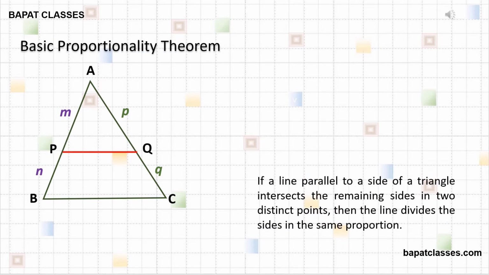Basic proportionality theorem. If a line parallel to one side of triangle intersects the remaining sides in two distinct points, then the line divides the sides in the same proportion.